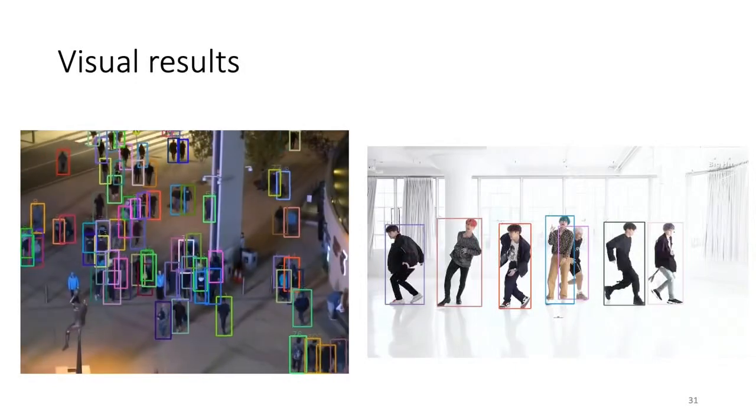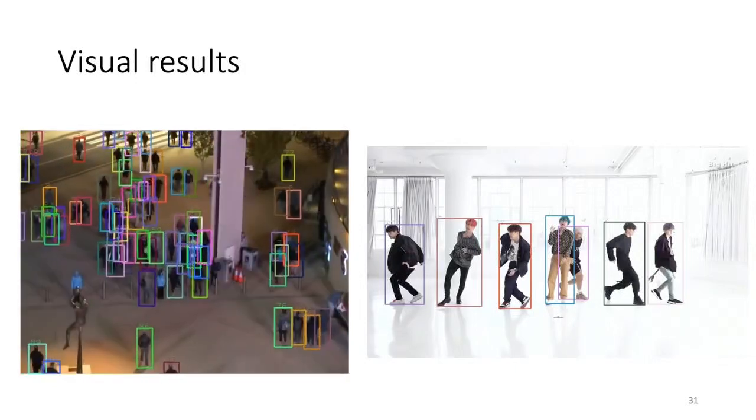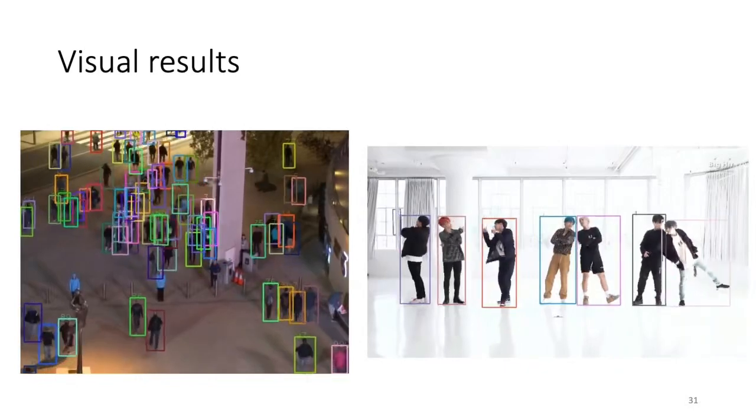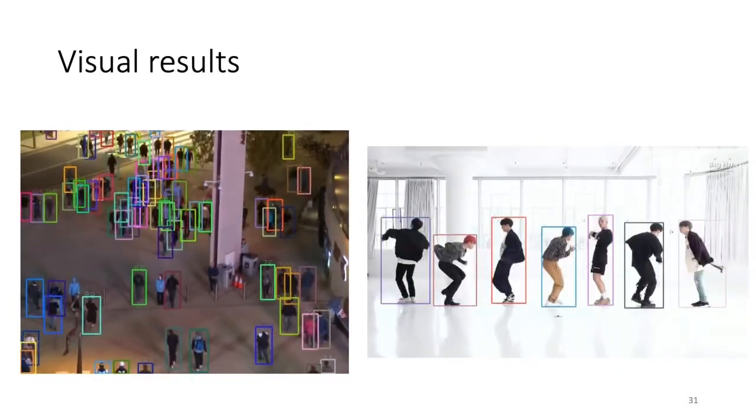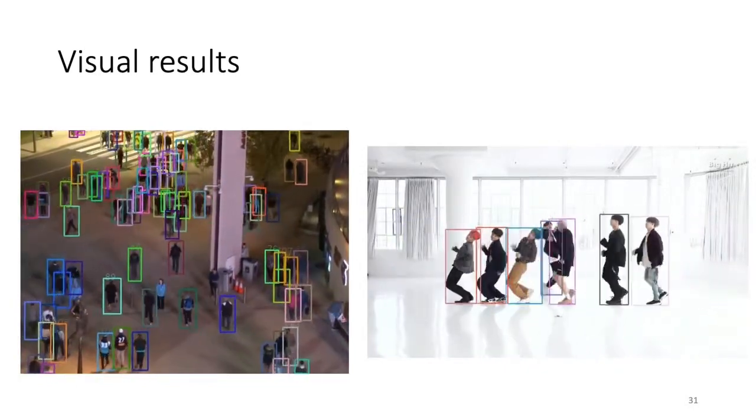Finally, we show some visual results on the MOT20 dataset on the left and DanceTrack on the right, where the same color corresponds to the same instance of the object being tracked.